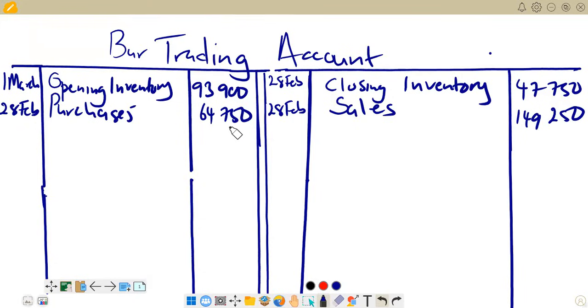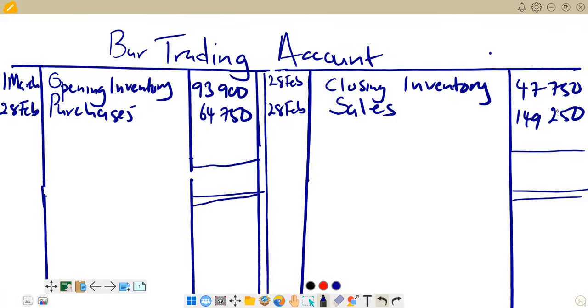So what is going to happen here is that if you add the debit and the credit, you see that the credit has got a bigger side already. We've got 149,250, which is bigger than these figures, and they've got also 47,750 on the credit. So you can add and find the total of the credit here. Obviously, we are supposed to have these double lines here. Right, this is what we have.